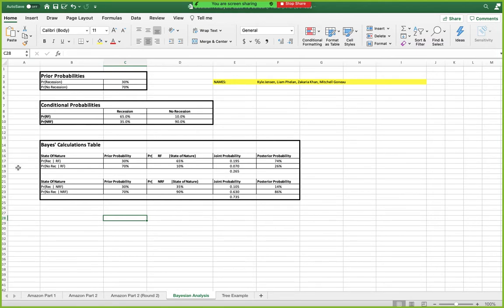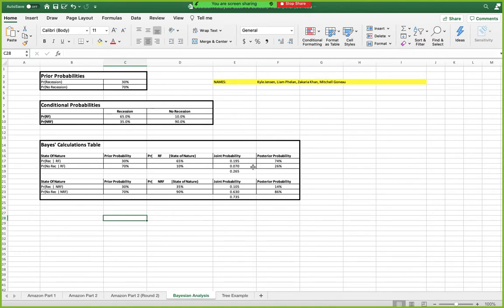Then we plug that into the calculations table in order to find the joint probabilities, which we find by plugging in the prior probabilities as well as the probabilities for the Whole Foods section up here. So you multiply the prior probabilities by that to get the joint probability over here, and that comes out to 0.195 and 0.070.